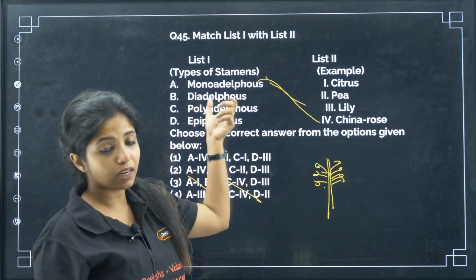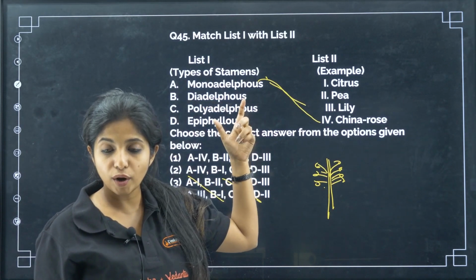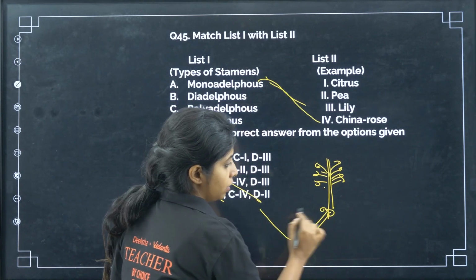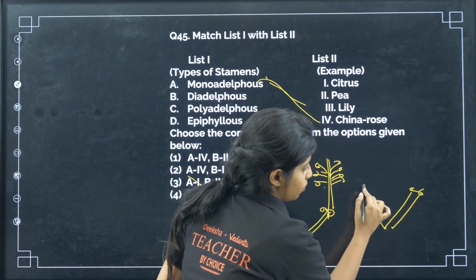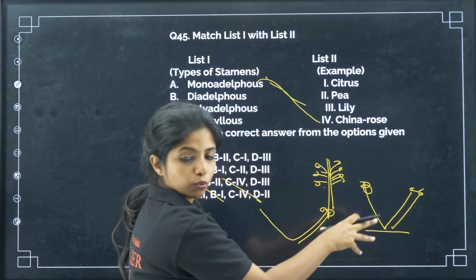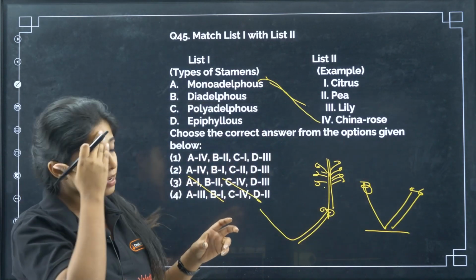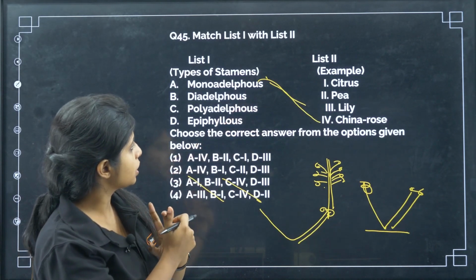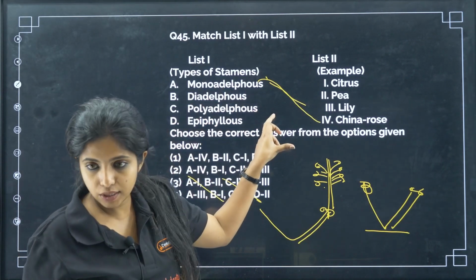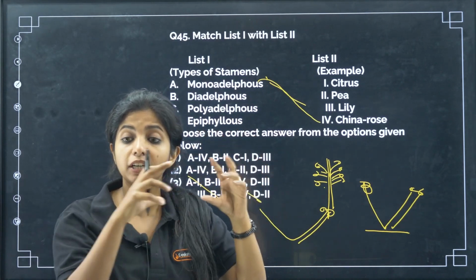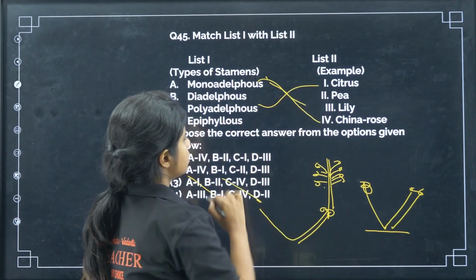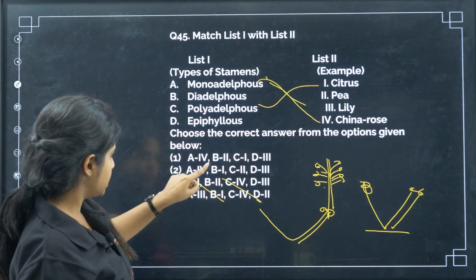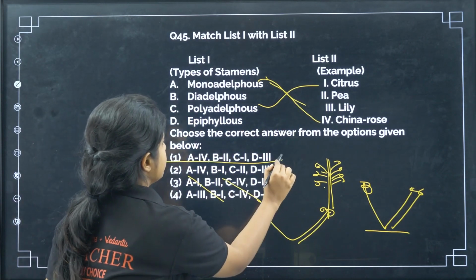Now diadelphous. Diadelphous means you have 2 bunches of stamens, one bunch like this and probably another bunch like this. So this is diadelphous, and it is found in what? Can you guess? Okay, I'll keep it there. Polyadelphous means they have multiple bunches, and that is found in citrus. So C for polyadelphous, and C goes with 1. I have one option like that, and this becomes my answer.